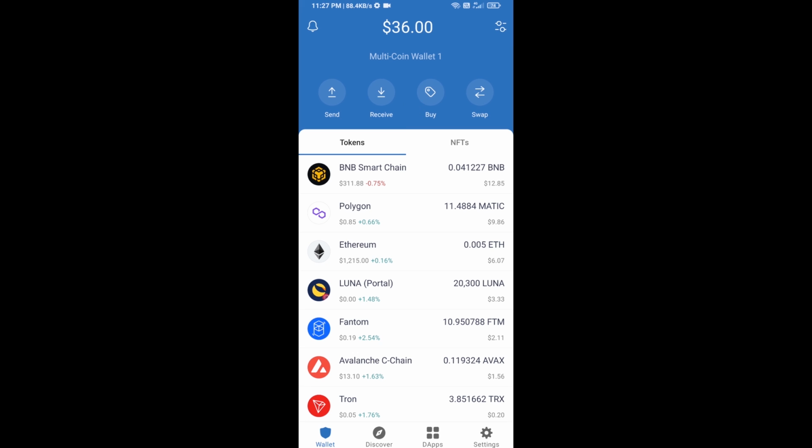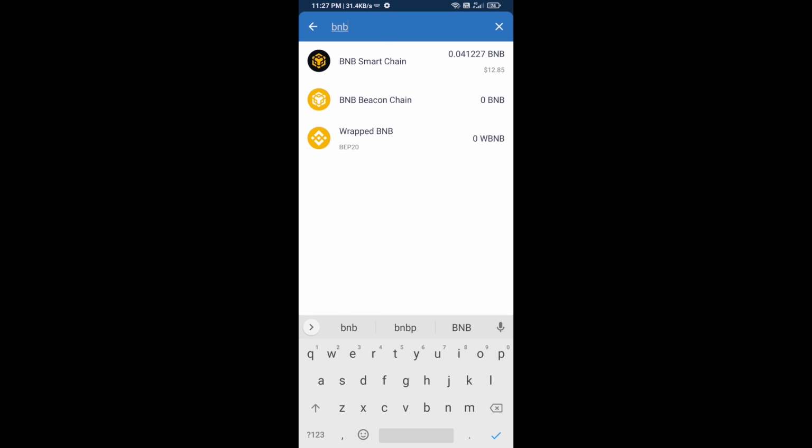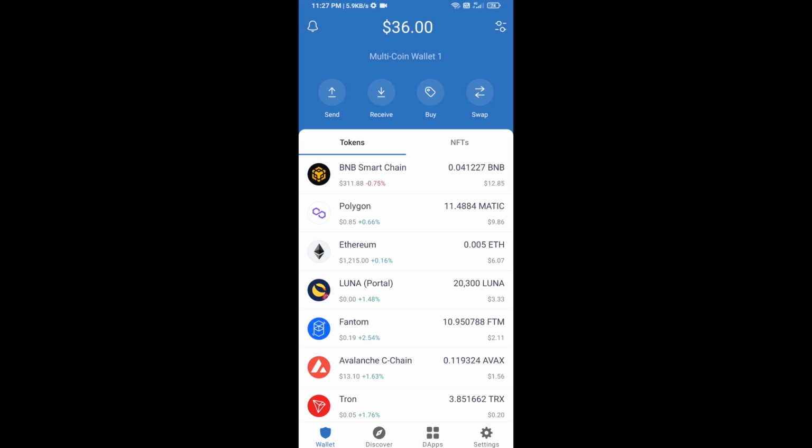Click on the buy button and here you will search BNB. Then open BNB Smart Chain and here you can purchase a minimum of $50 of BNB. Or you can receive BNB Smart Chain using a contract address.